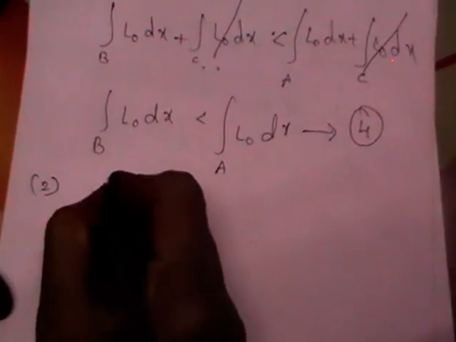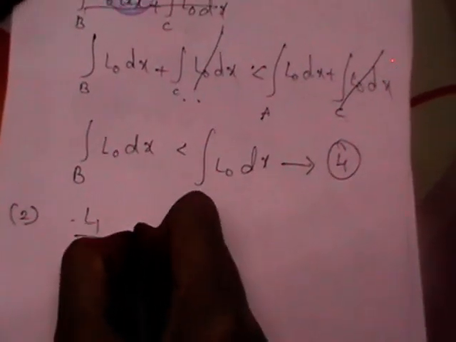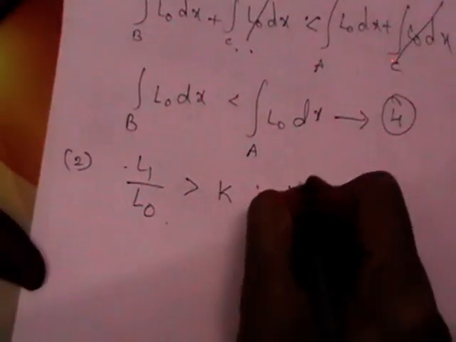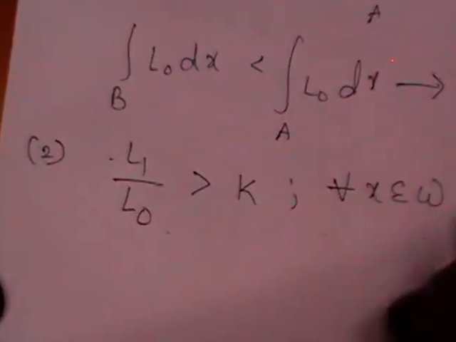Let us go to the second condition which we are going to use, which is L1 by L0 greater than K for all x belongs to omega.